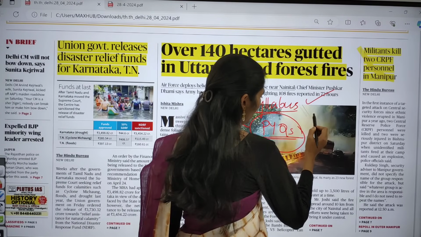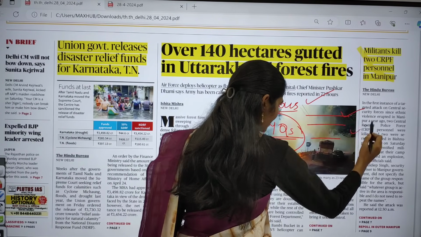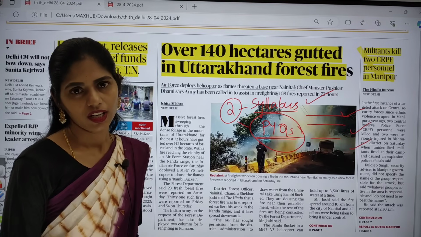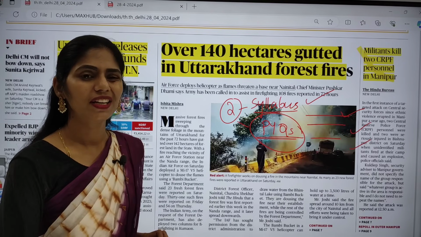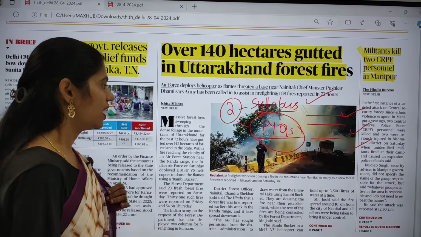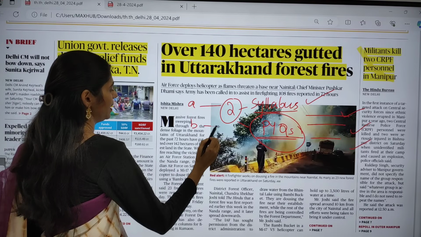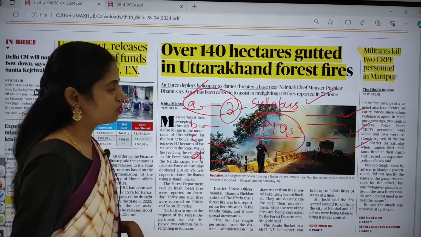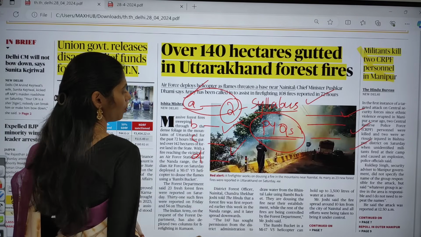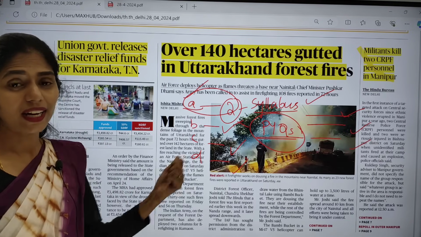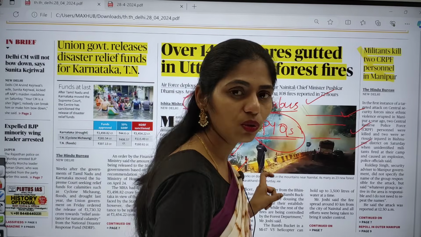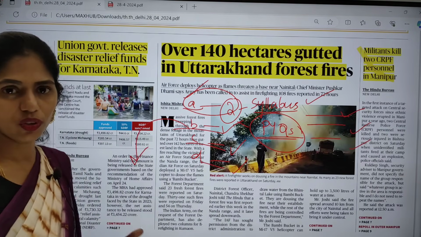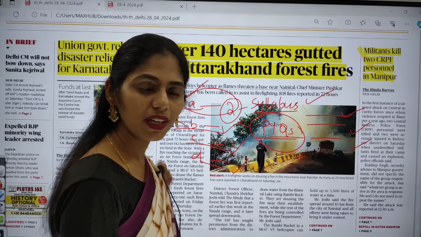In these PYQs you have to see the statements and analyze each and every statement, like why it is correct or why it is wrong. And even in some questions where you see only options A, B, C, D, if the answer is A, okay, it's good. But what is option B, what is option C, and what is option D? Analyze them. Google it and try to know about that, because these options may become your question in 2024 or 2025. So those options will become questions.